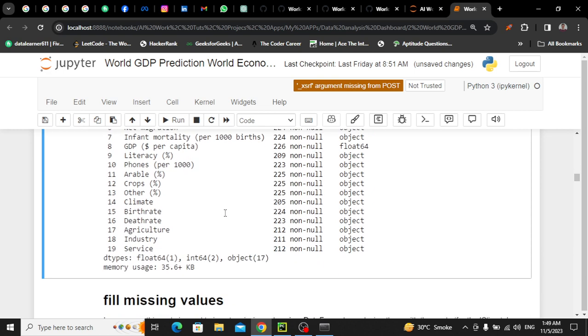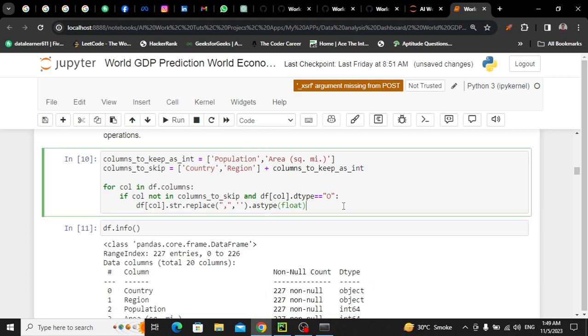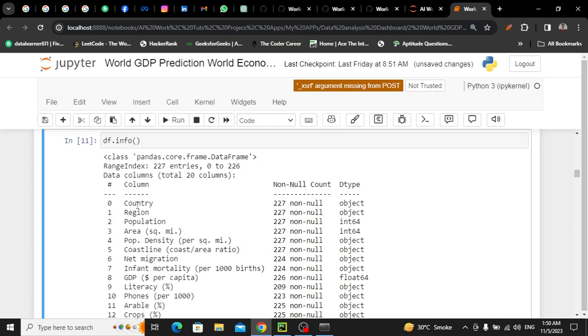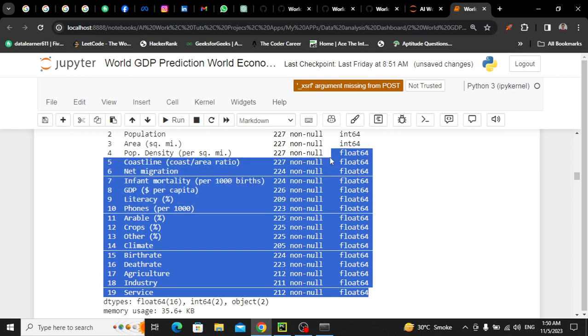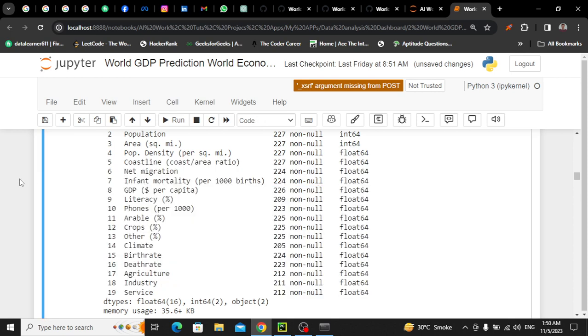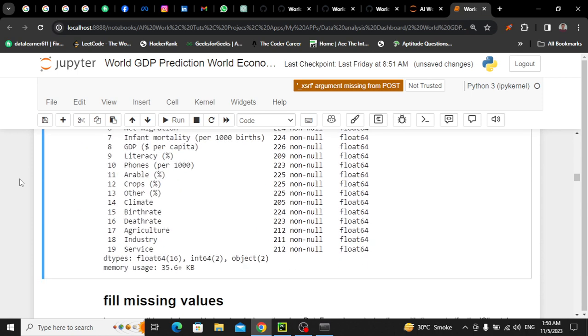Okay, it didn't work. Why? As type float. Let me run it. Okay, because we didn't store it. So df call will be equal to this thing. Now let me run. Now you'll see all the other columns are float. So this point was tricky. Sometimes you have to work with custom code. Okay, so I hope that far it is clear to you.